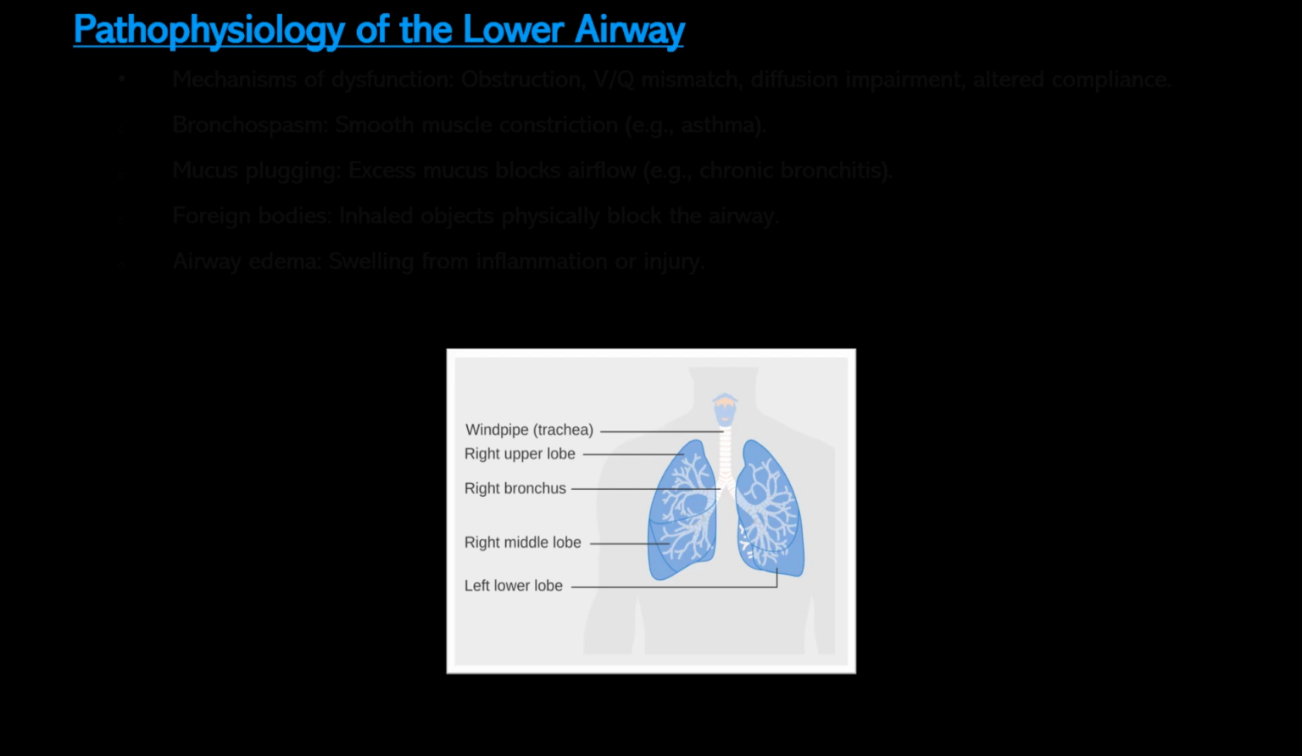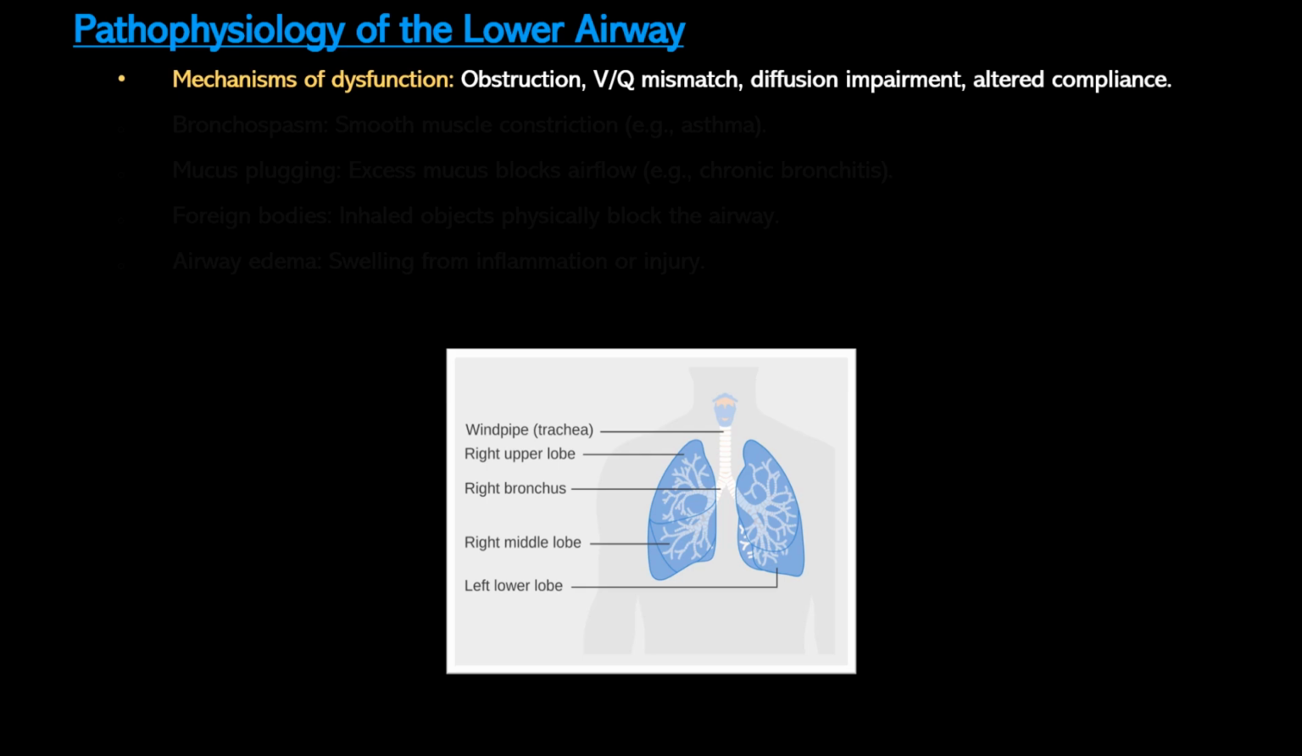Dysfunction in the lower airway, which includes the trachea, bronchi, bronchioles, and alveoli, can significantly compromise respiratory function and lead to life threatening conditions. Several mechanisms can disrupt normal lower airway function, including airway obstruction, ventilation perfusion mismatch, diffusion impairment, and altered lung compliance. Now, we'll look at each of these in detail coming up next, but we'll start with obstruction of the lower airway, as it's a common cause of lower airway dysfunction.